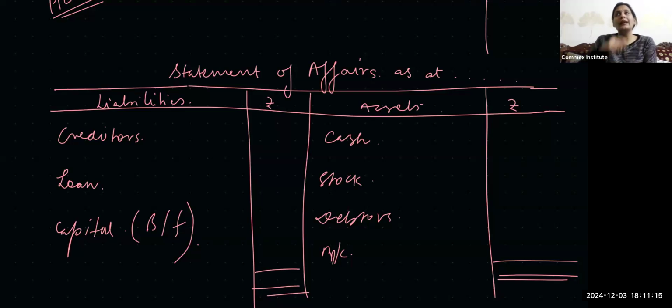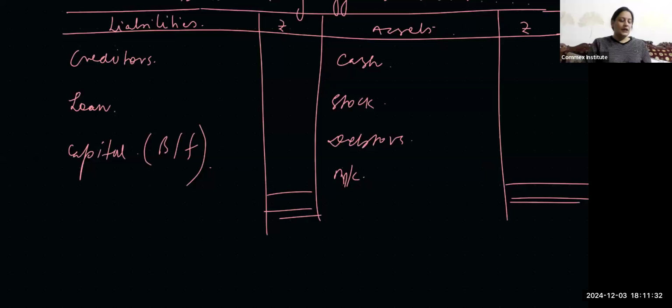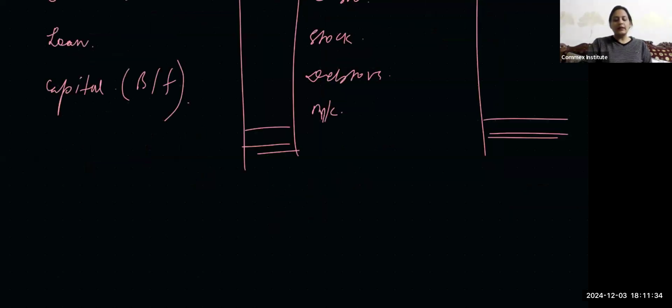So not going that detailed way to reach net profit, we are going the other way around. Okay? Either you start from the beginning and reach the end, or the other way, in reverse, we are going and trying to calculate a profit. Okay, so this is my statement of affairs. Now we can move on to the question, and then you will get an idea about what kind of questions we are having.